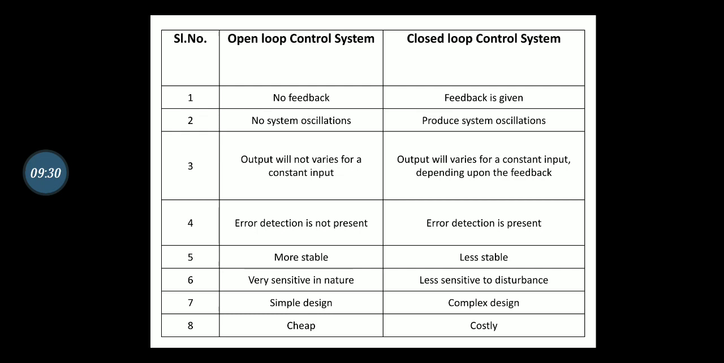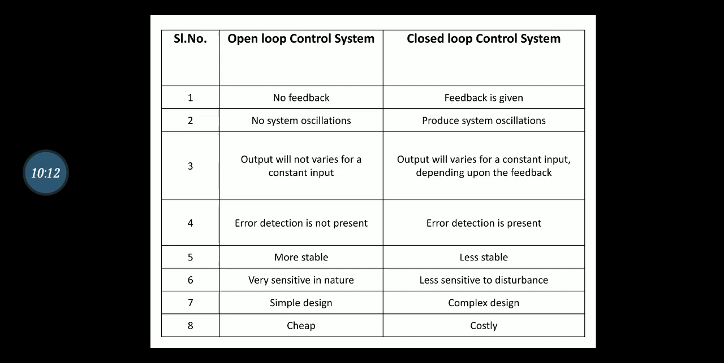Sixth point, sensitivity. Open loop control system is very sensitive, closed loop control system is less sensitive to disturbance. Seventh point, open loop control system design is simple and closed loop control system design is somewhat complex. And last point, open loop control system is cheaper, closed loop control system is costly. So this is the difference between open loop control system and closed loop control system.